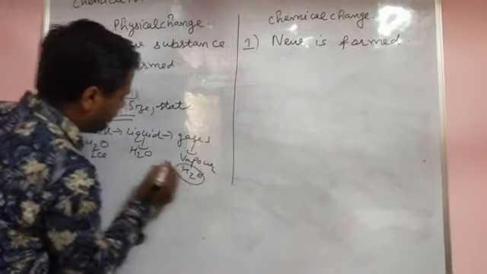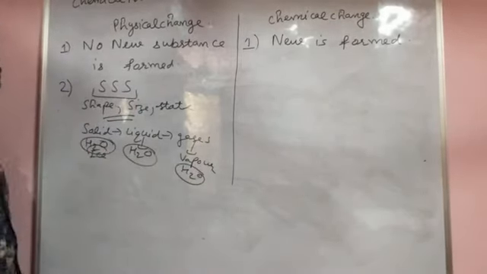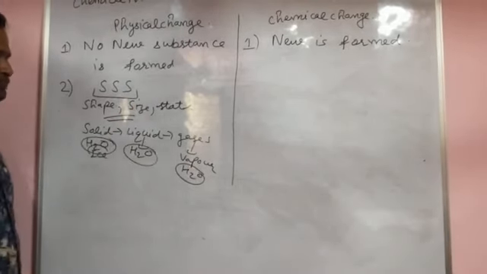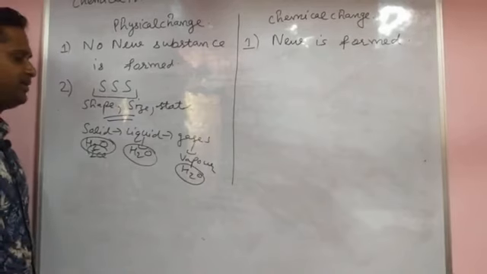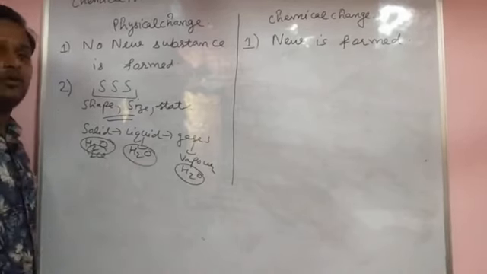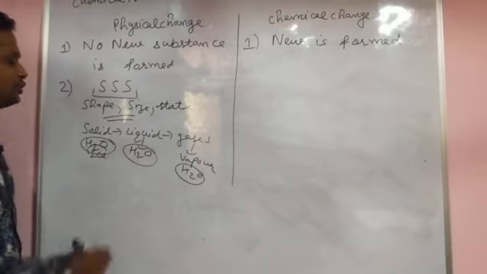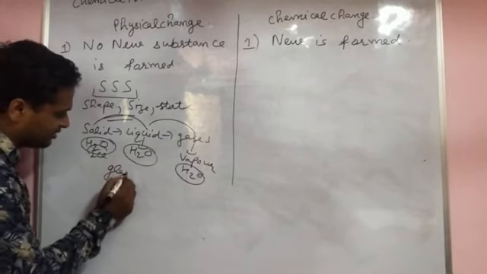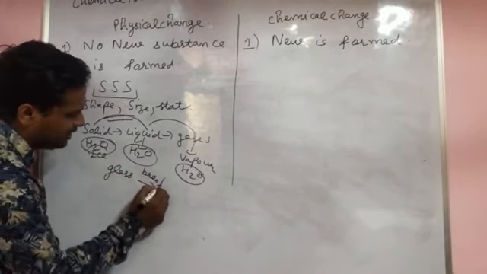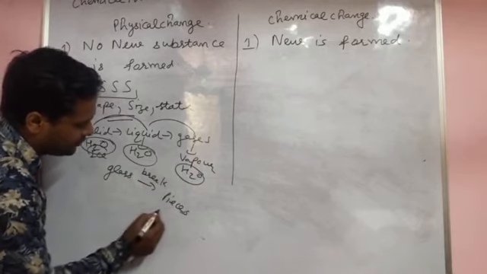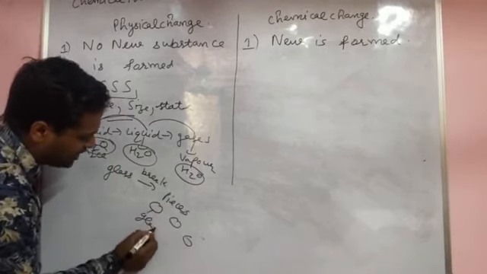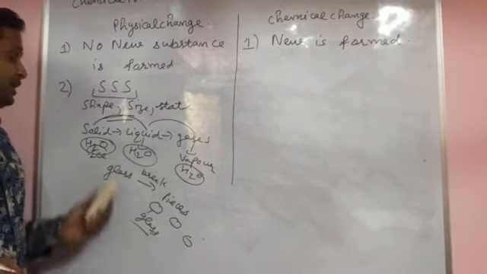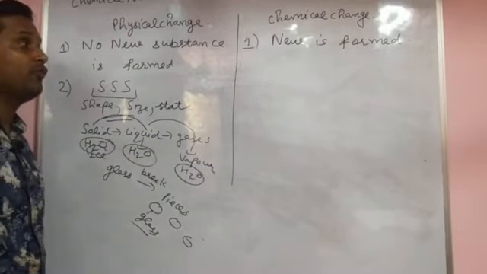You see beta, in this the formula is always H2O. The same formula is there, no new substance, no new formula is formed. Keep this in mind. Here the formula is always H2O, though its state will change. For example, one glass is there, then the glass breaks into pieces. The pieces are also glass, the same formula. No new formula is formed. Its shape and size will change, but no new formula is formed.